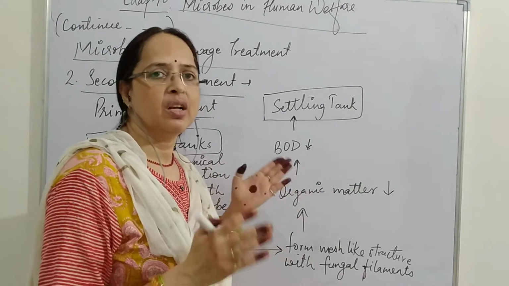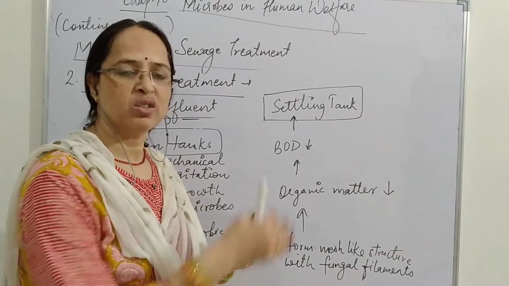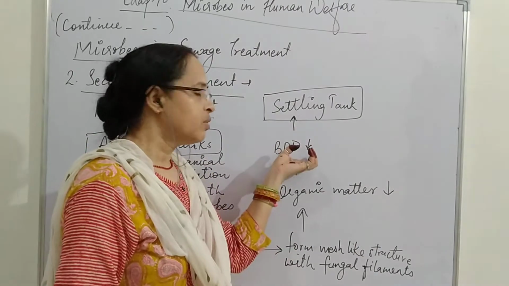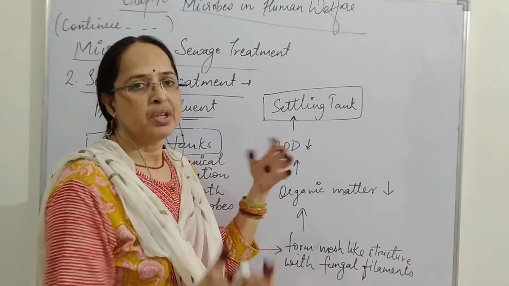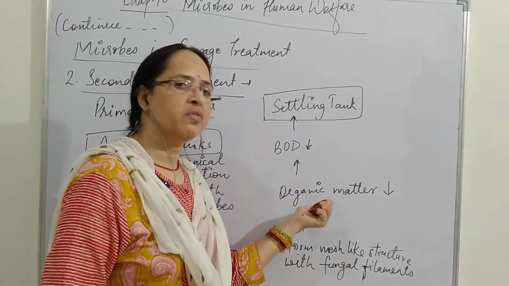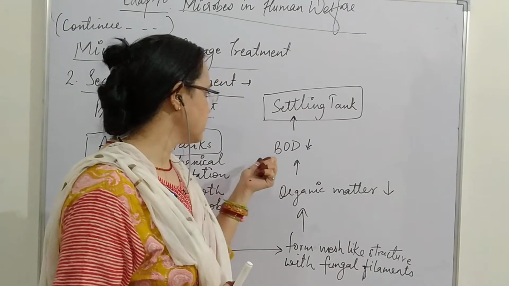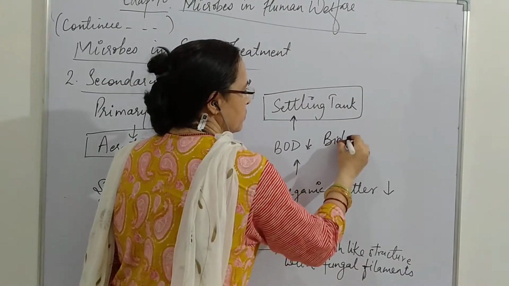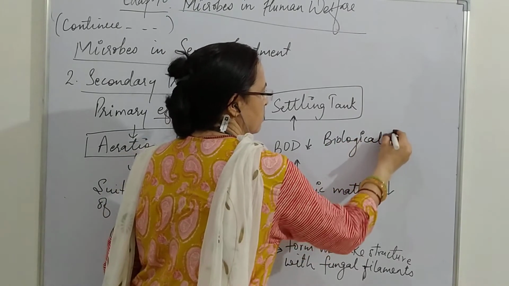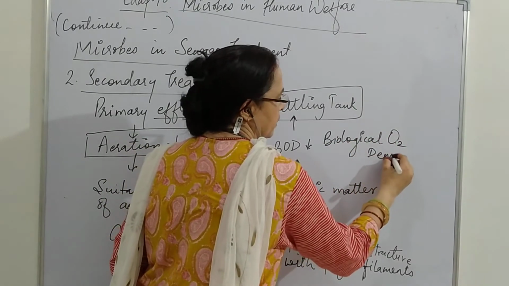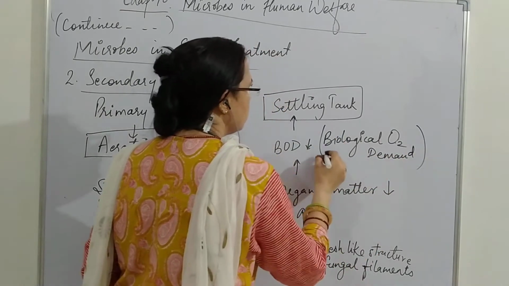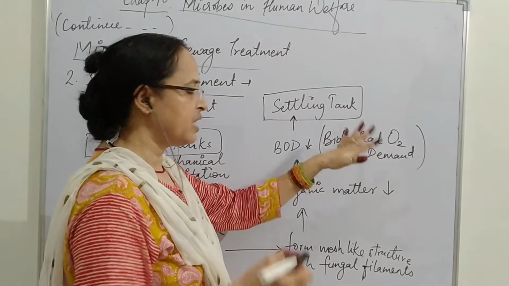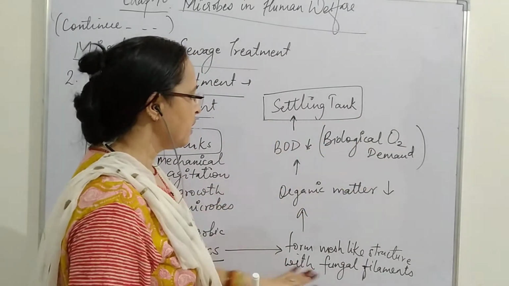That means the biological oxygen demand decreases, because organic content is decreased, the supply of food is decreased, and so the requirement of oxygen for degradation of organic matter also decreases.